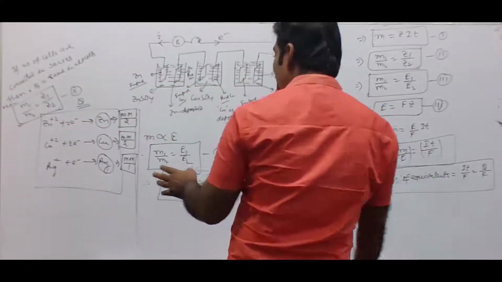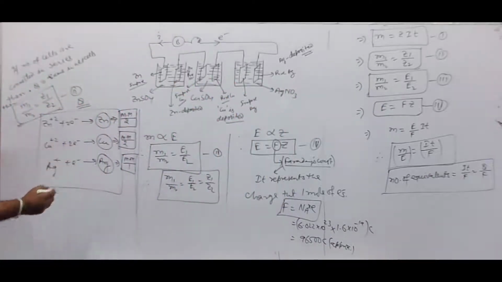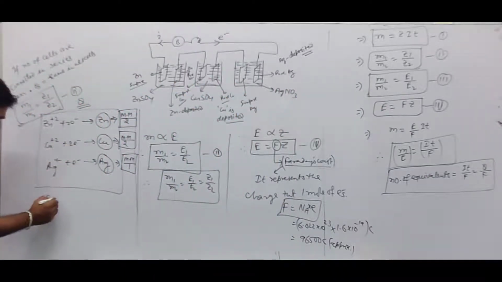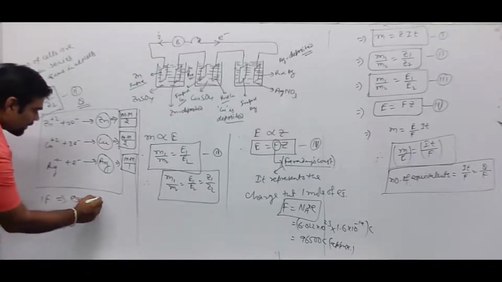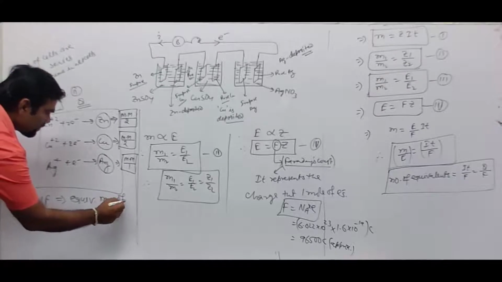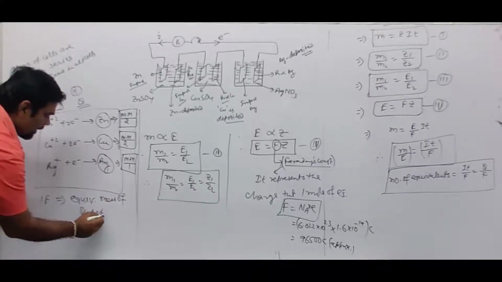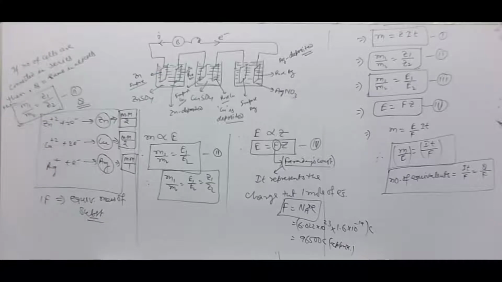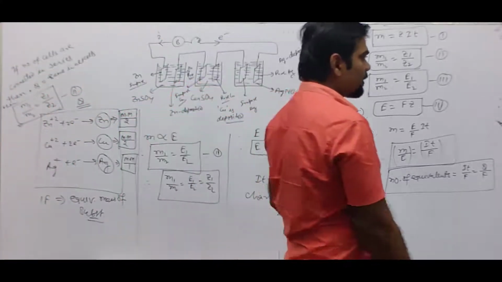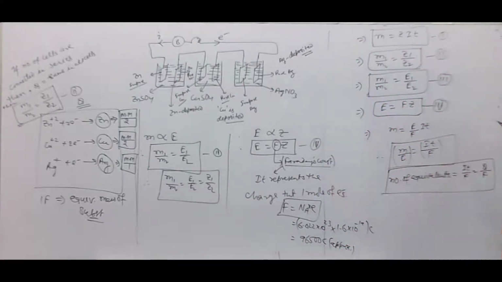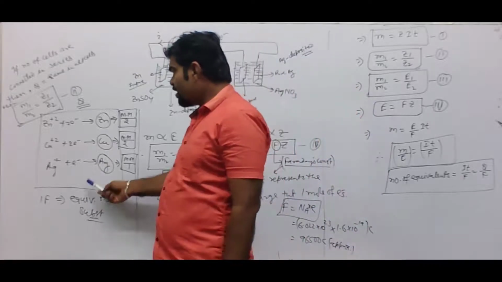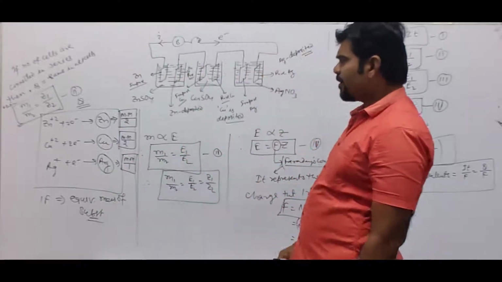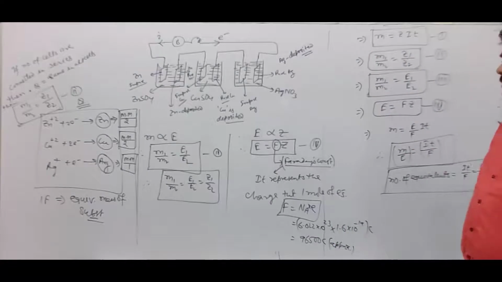So write down: by passing 1 Faraday of electricity, the equivalent mass of the substance has been deposited. 1 Faraday is the charge on 1 mole of electrons, Avogadro number times the electronic charge. By passing this much electricity, the equivalent mass of substance is deposited at the respective cathode.